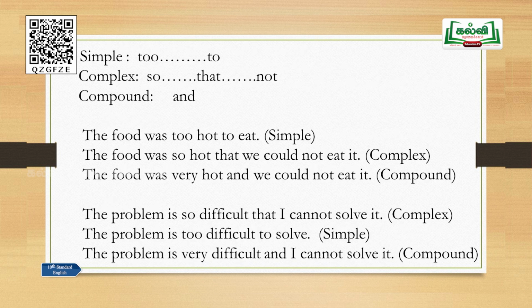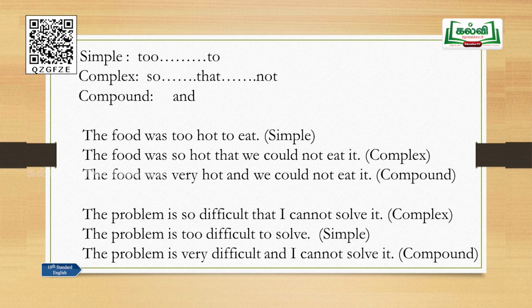Example number 5: simple, to, that is a structure; complex, so that not, that is also a structure; and compound, and. So, these are the clues for you. The food was too hard to eat. The food was too hard to eat has only one finite verb, that is a simple sentence. As soon as you see the sentence, you can easily find out whether it is simple or complex or compound using the rules that I have given. The food was so hard that we could not eat it. So that not, okay, that is a complex sentence. The food was very hard and we could not eat it, that is a compound sentence.